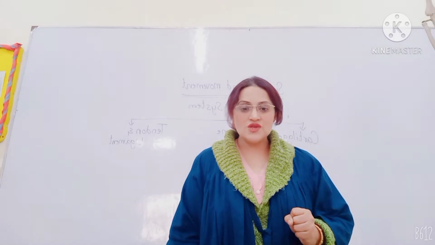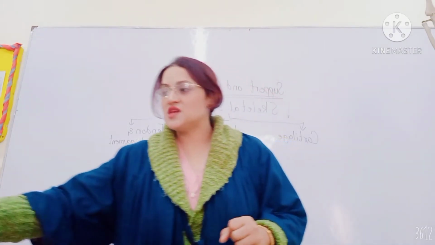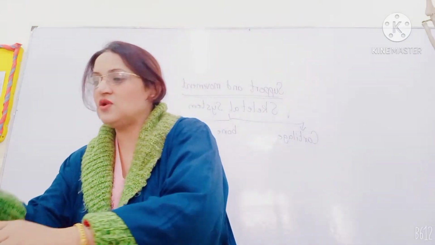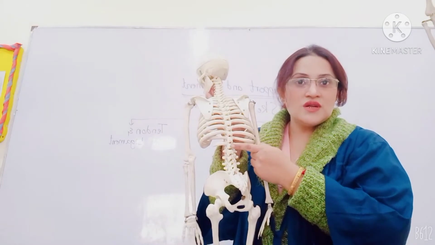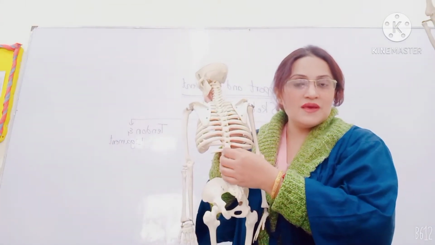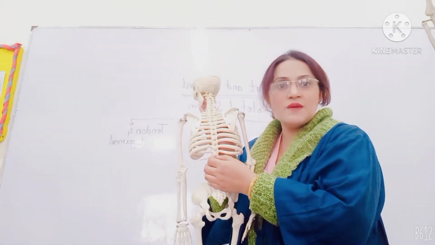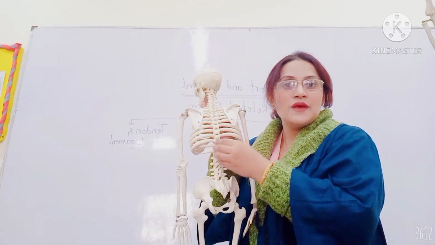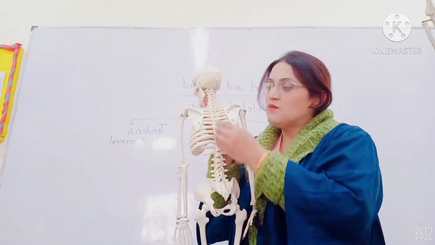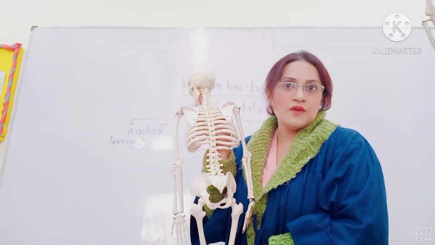The third type of cartilage is fibrous cartilage. Fibrous cartilage is present, if you have a look at this vertebral column, between the two discs. It's a hollow place. This hollow place has a flap of tissue made up of fibrous cartilage. And what is its function? It allows the movement of the vertebral discs in a smoother way.